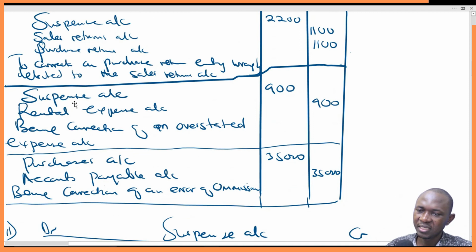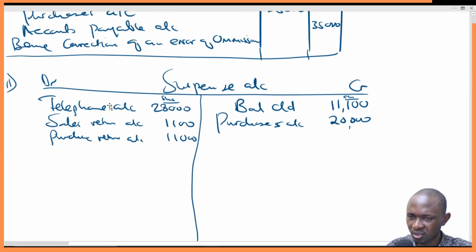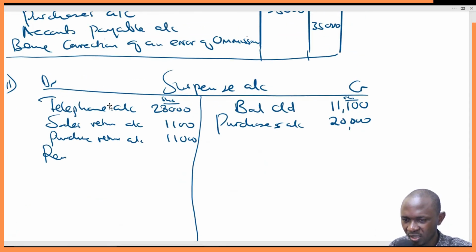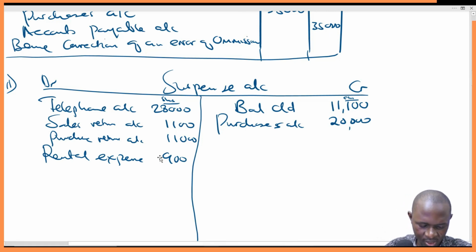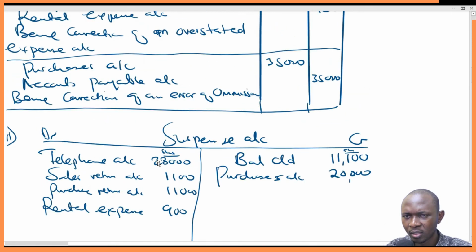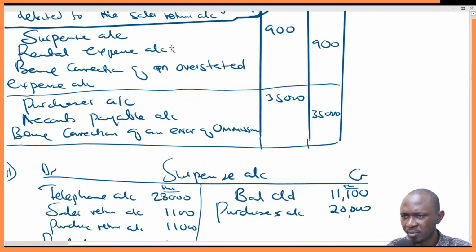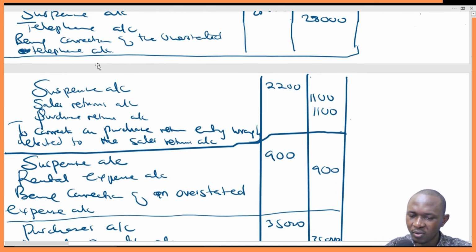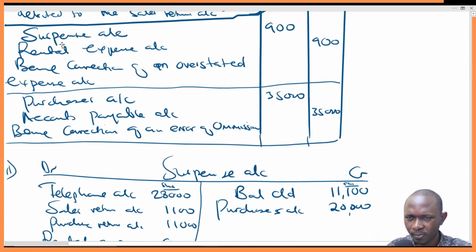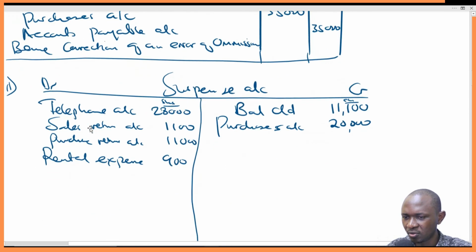Then we come to the next item, suspense account 900. We debit suspense account with 900, and the reason is rental expense. So we simply come here, say rental expense, 900. That makes it rental expense 900, debit suspense account with 900. That's what we've done. The reason is rental expense. Good. Then we go to the last item. There's no suspense account. So we are done.